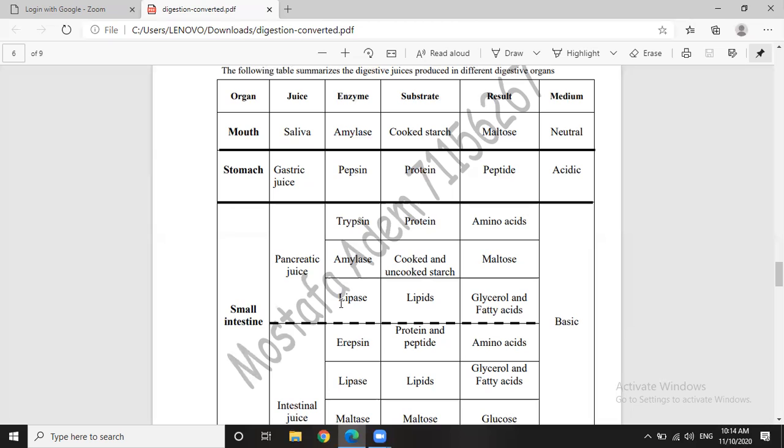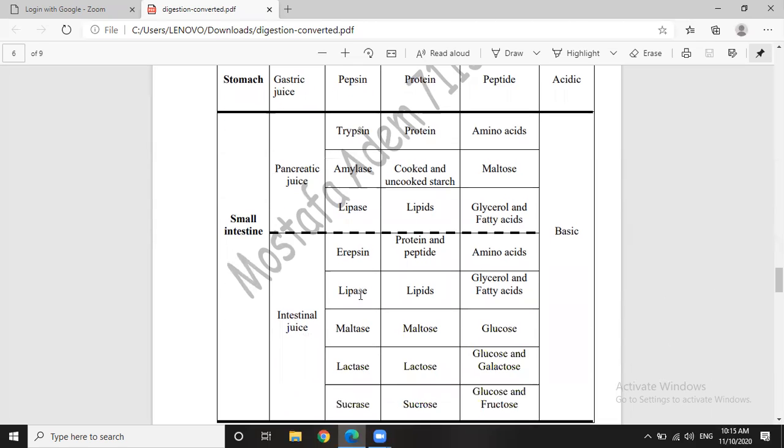Lipase. Lipase is an enzyme that digests lipids into glycerol and fatty acids. We saw before that each lipid molecule is formed of fatty acids and glycerol. So, lipase digests lipids into glycerol and fatty acids.